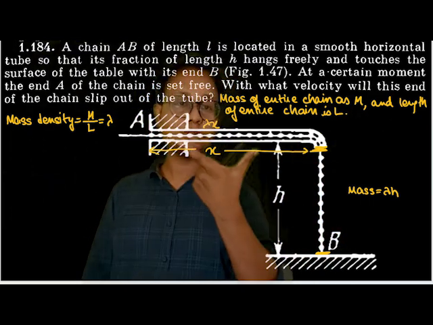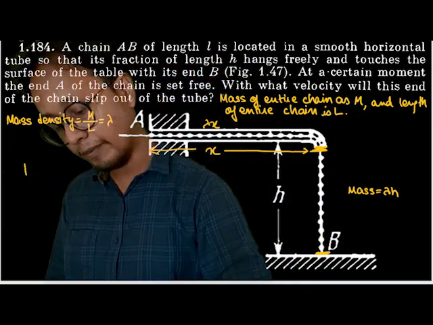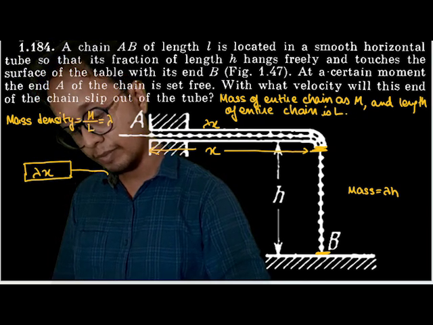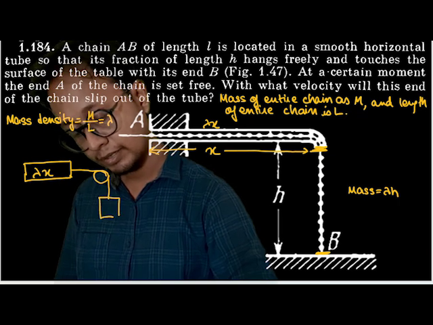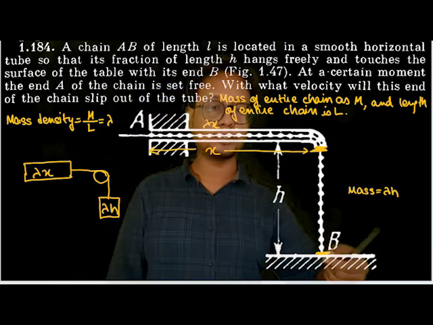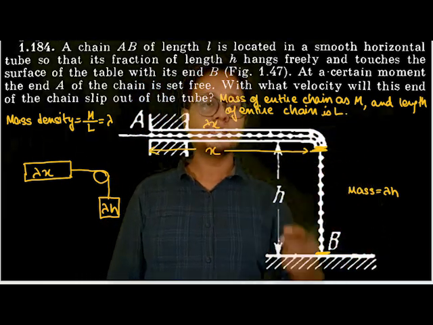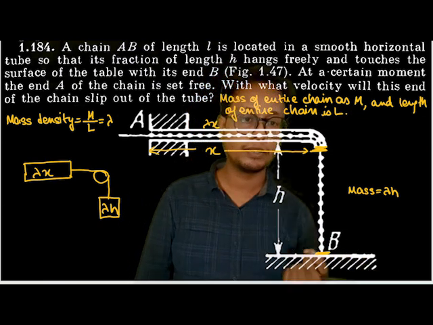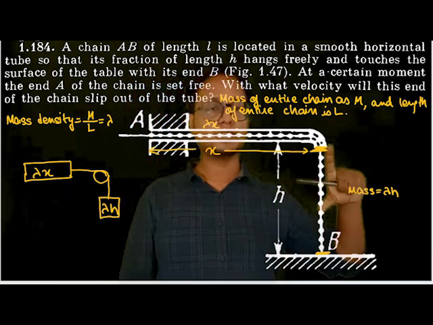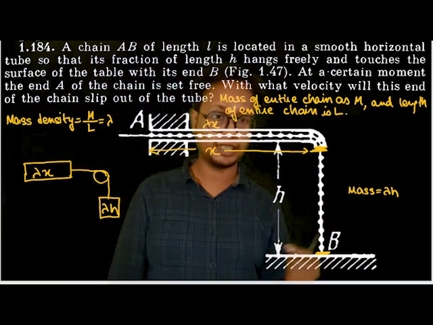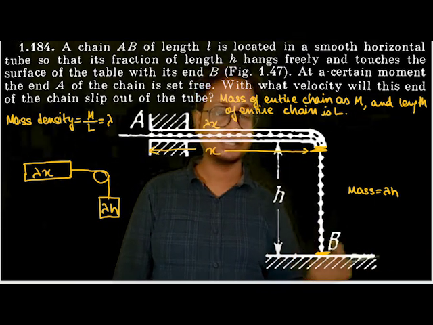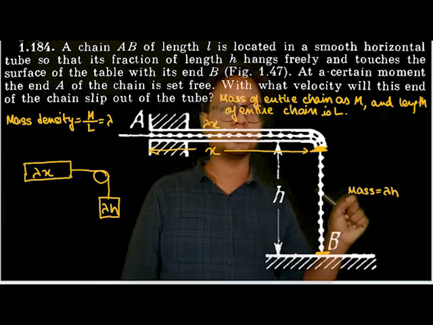Now what is happening? This mass is pulling this block, or this mass. So let's draw the free body diagram. Out here, lambda x amount of mass is being pulled by lambda h. It doesn't matter how much of the chain is dropped off; the height will always be h. If some amount of chain is dropped off and accumulated out here, will that exert any force out here? No, it won't exert any force. So there won't be any force due to additional chain that is lying on the table. The mass out here is always constant, which is equal to lambda into h.